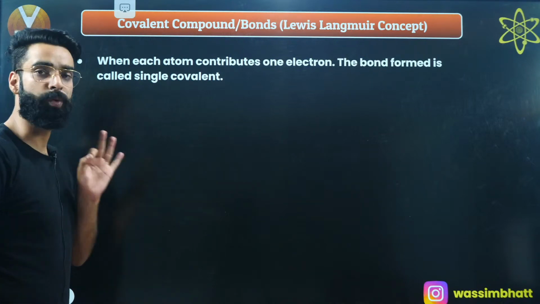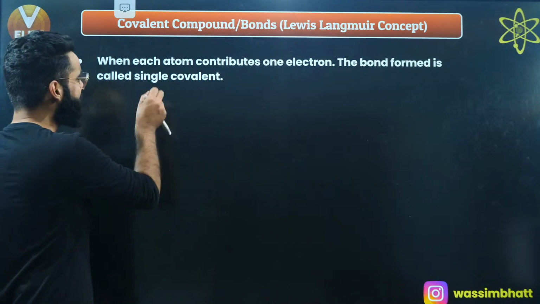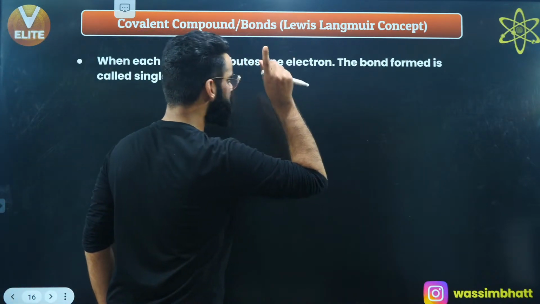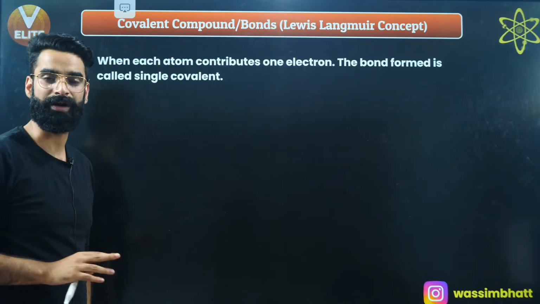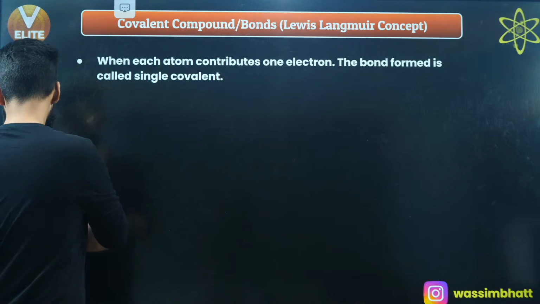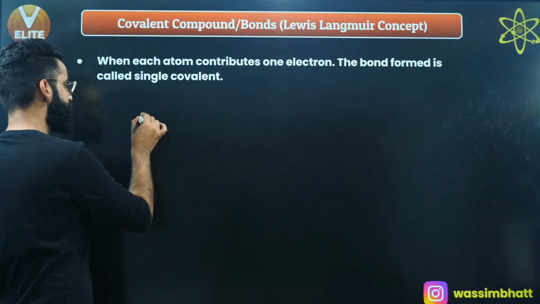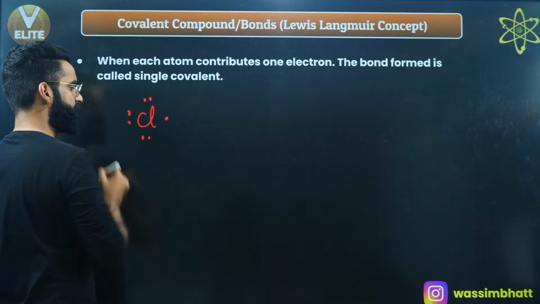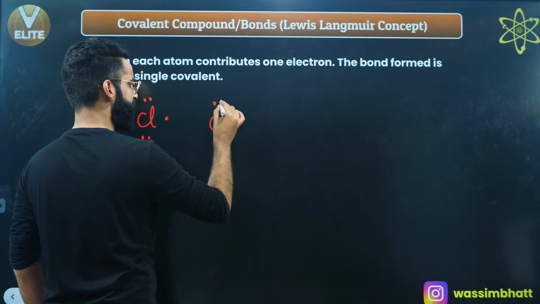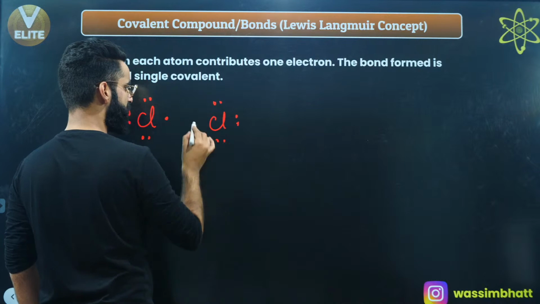Remember, during covalent bond formation, when each atom contributes 1 electron, the bond formed is called a single bond, right? As you saw in the case of 2 chlorine atoms. Chlorine has 7 electrons: 2, 4, 6 and 1. 7 electrons in its valence shell. This chlorine also has 7 electrons in the valence shell, right?